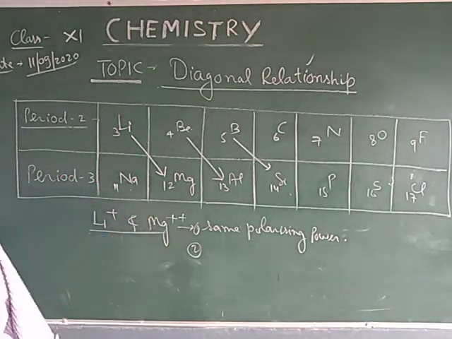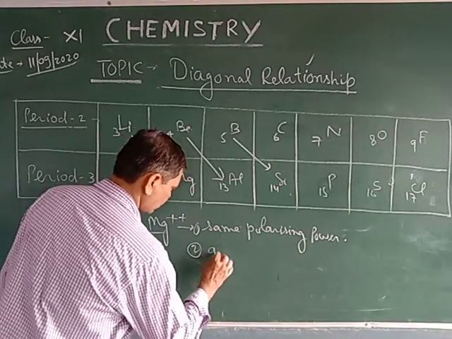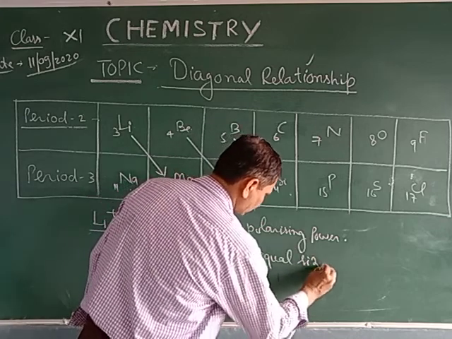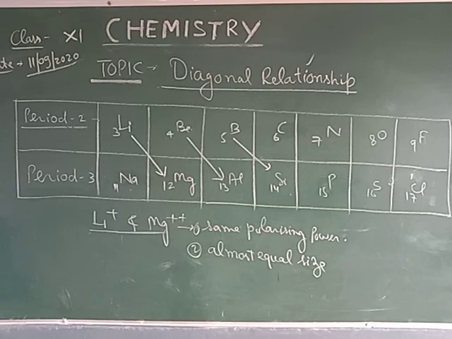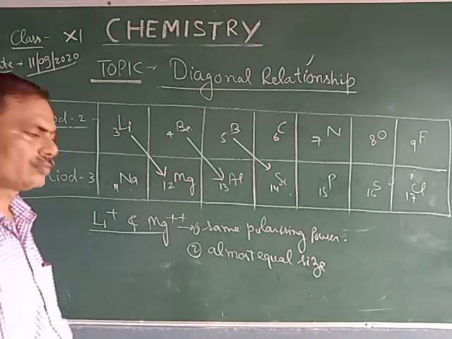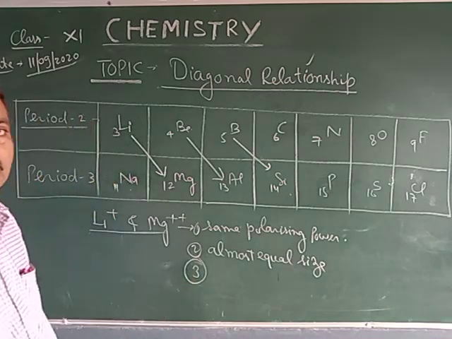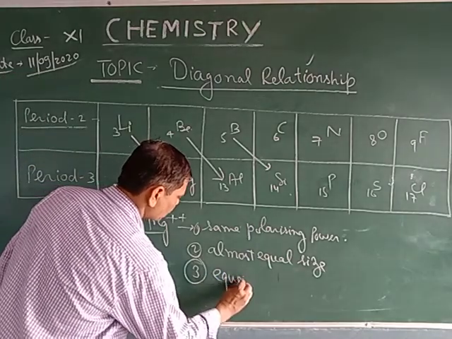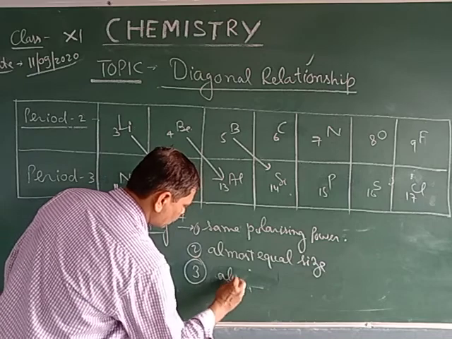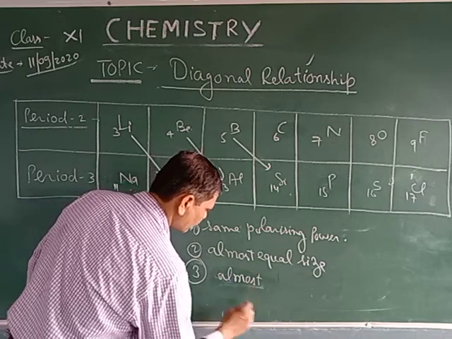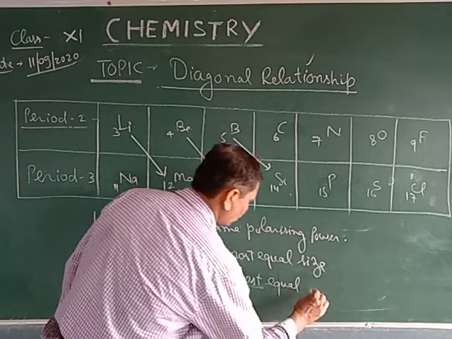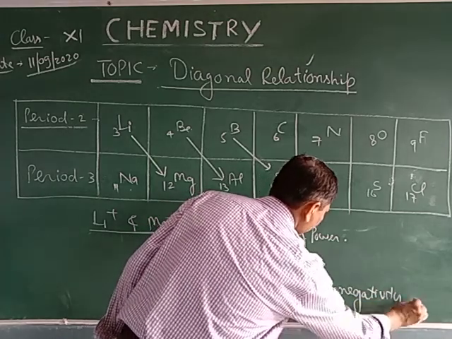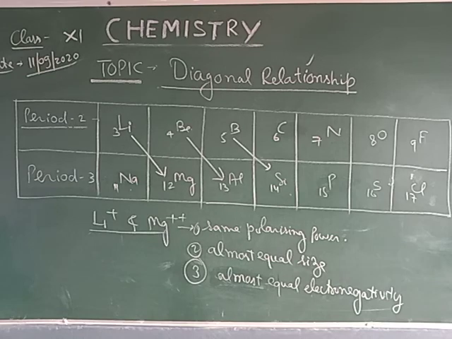Second, the size of the lithium ion and magnesium ion is almost equal. And the third reason, they have almost equal electronegativity.